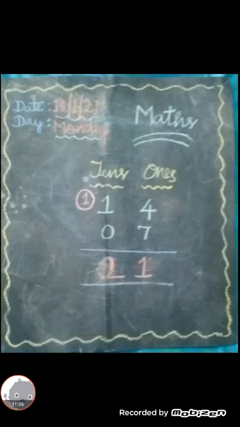Children, next you take the numbers 14 plus 7. Add, what will come? 21. Take the number 21 and write it inside the box in your book, page number 77. Okay, children?